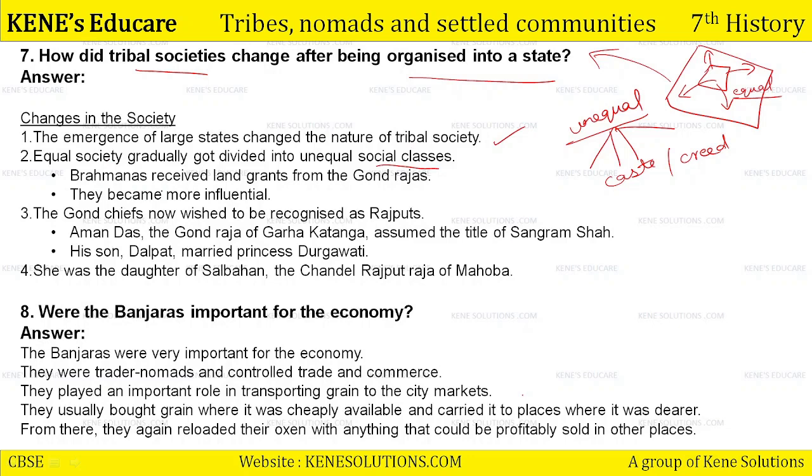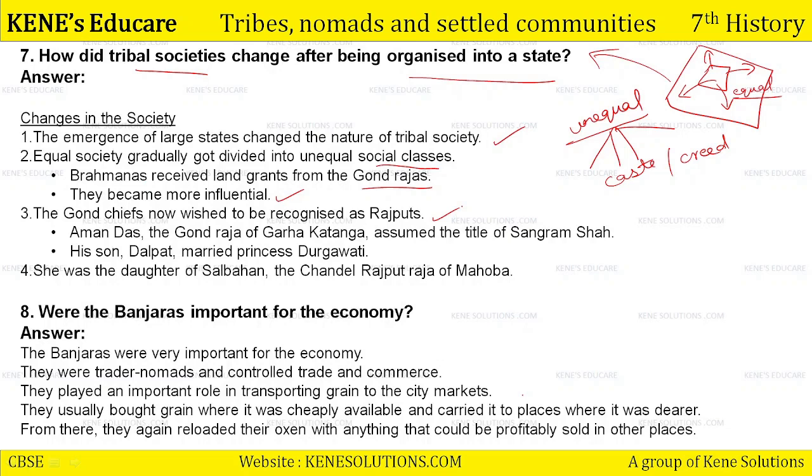For example, Brahmins received land grants from the Gond Rajas. They became more influential. The Gond chief now wished to be recognized as Rajputs. Until now they were very happy in their tribal entity and identity, that yes, we are the Gonds, we are very powerful, we are massive.